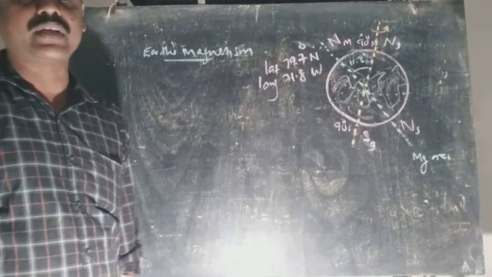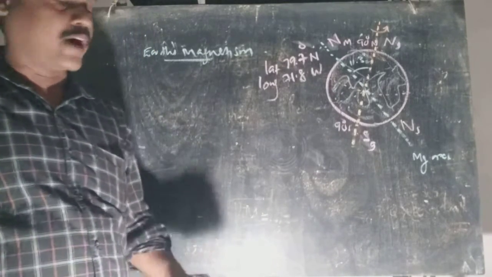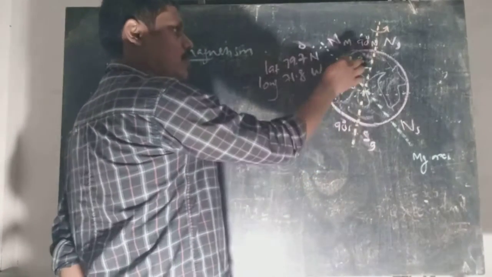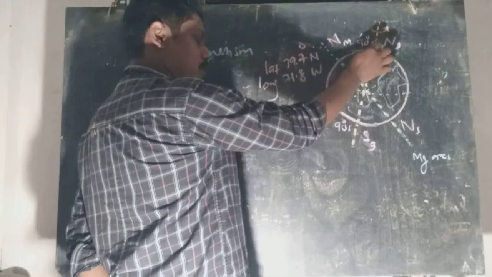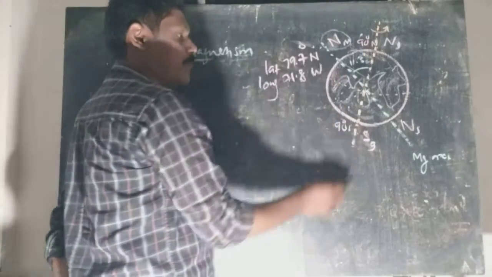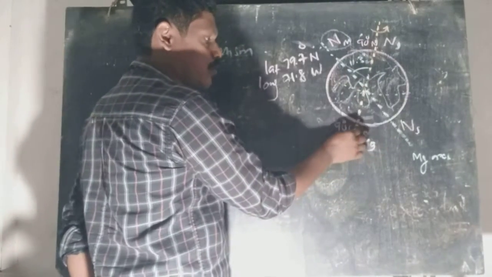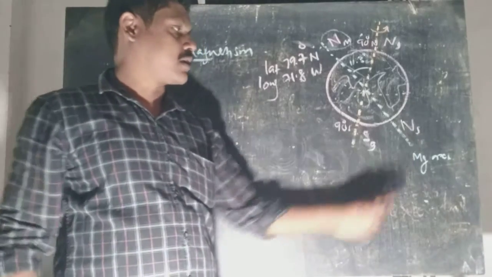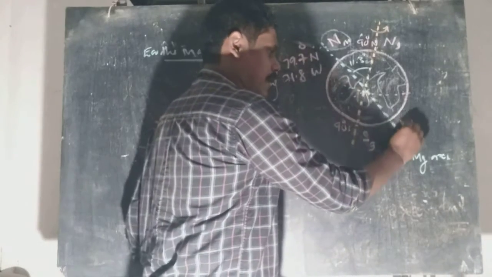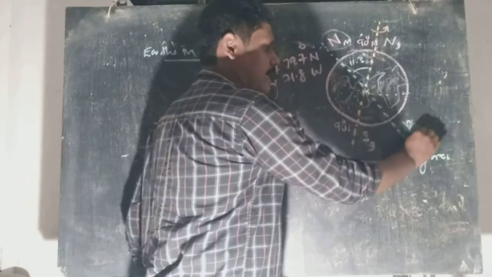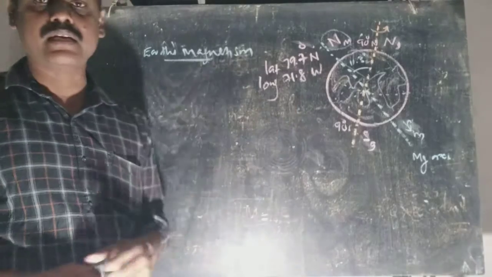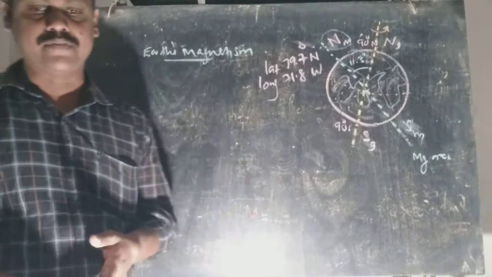Okay, now we have seen that the magnetic pole close to the geographic north is the north magnetic pole, and the magnetic pole close to the geographic south is called the magnetic south. So NM, SM, magnetic north and magnetic south respectively.